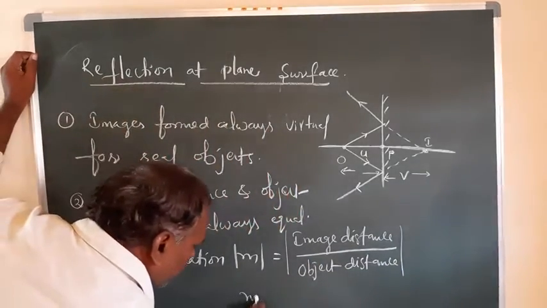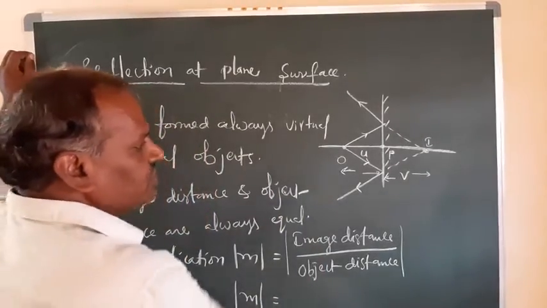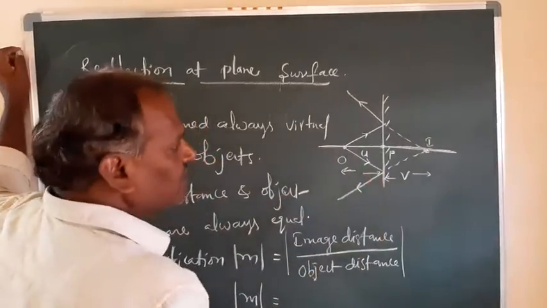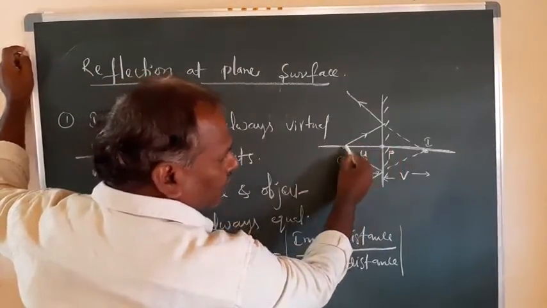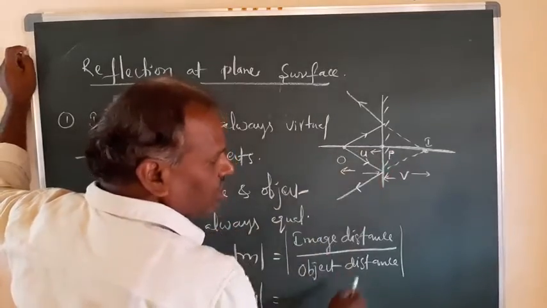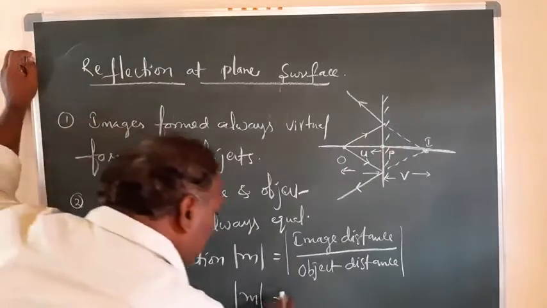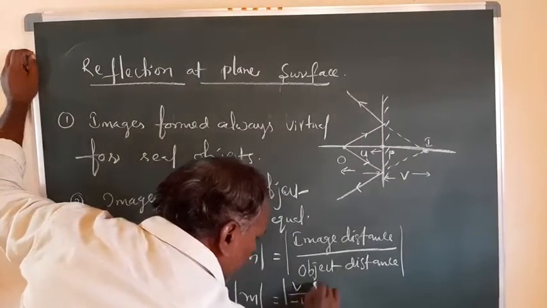The magnification is given by the image distance, which is V, and the object distance, which is U. But if you apply the sign conventions, this distance is measured on the left side, in this direction, so we take it as negative by sign convention. So I take this value as V by minus U, within the modulus.